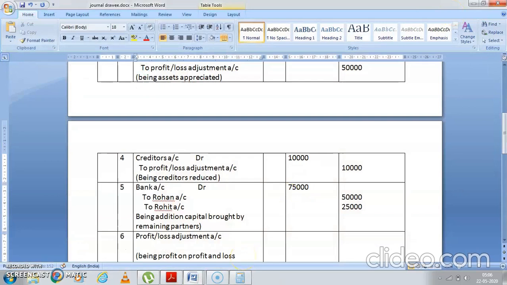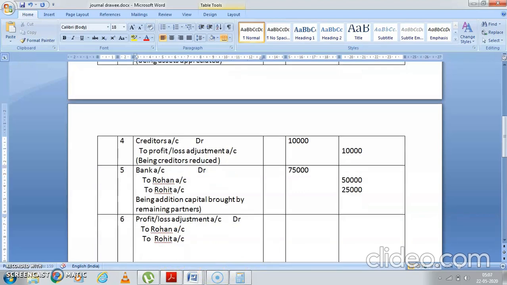Profit and loss adjustment account, debit, to Rohan account, to Rohit account, and the last but not the least, to Sachin account.